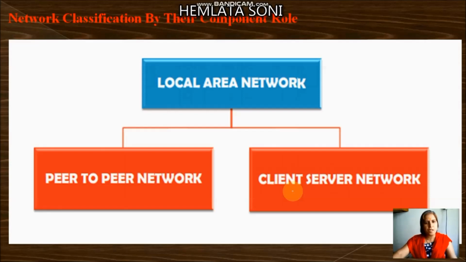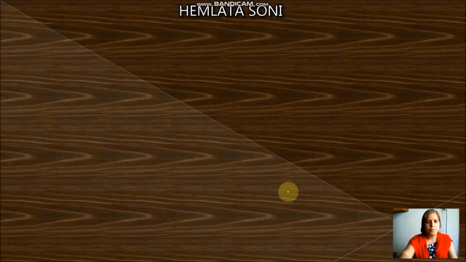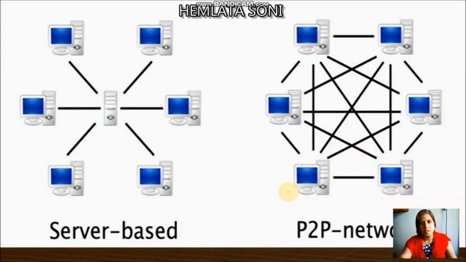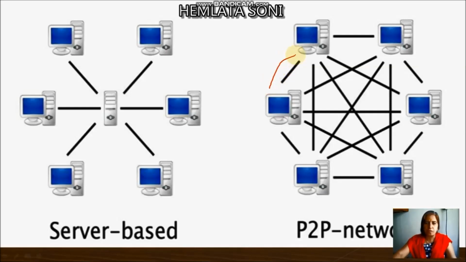There are two types of local area network that can be established: peer-to-peer network and client-server network. Peer-to-peer means when we are simply connecting one computer to another computer. See, this computer is connected to this one.